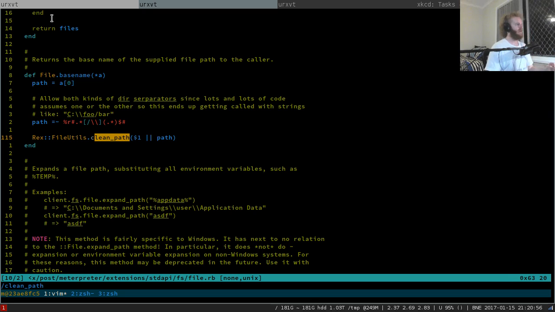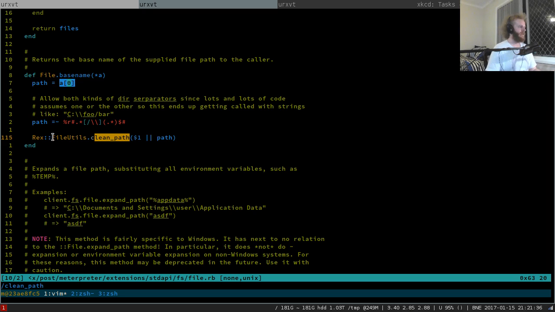So I reckon this is going to be fine. We've got def file.basename, path equals A0, path equals tilde, go and pull something out, assign it to $1 or path if there was no thing at the end. Then we clean it. And this here is part of a return value. And then there's no further use of $1 or path. So I don't think there's any way in which we could have been thought to have been actually cleaning. No, because path is that, which may be a copy, or it may be a lazy copy, which may be another mutation problem. Oh, this mutation thing's really got me worried now.